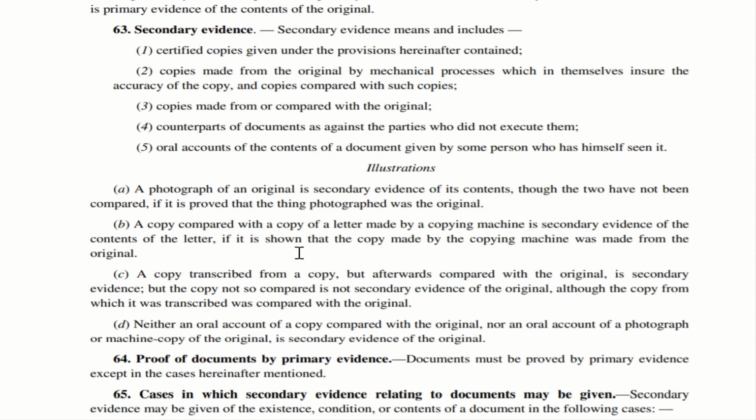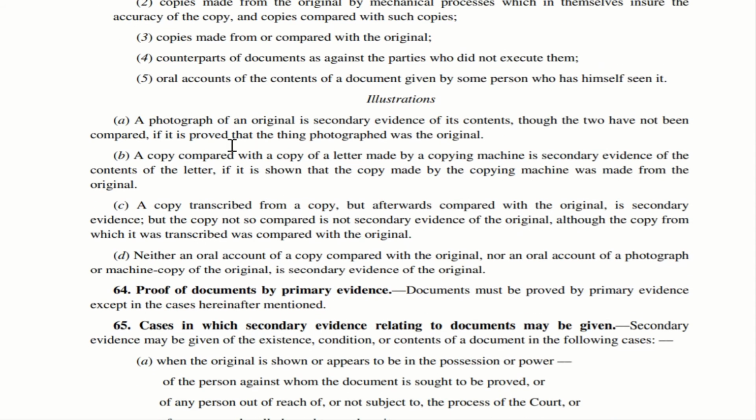There are some illustrations given. Let us see what all those illustrations are. A photograph of an original is secondary evidence of its contents, though the two have not been compared. A simple thing is, if somebody takes a photograph of a document and produces it in the court, then the photo and the document have not been compared. That is a fact. But it must be proved that the thing photographed was the original. The very important thing is, they should prove that the photographed thing was the original.